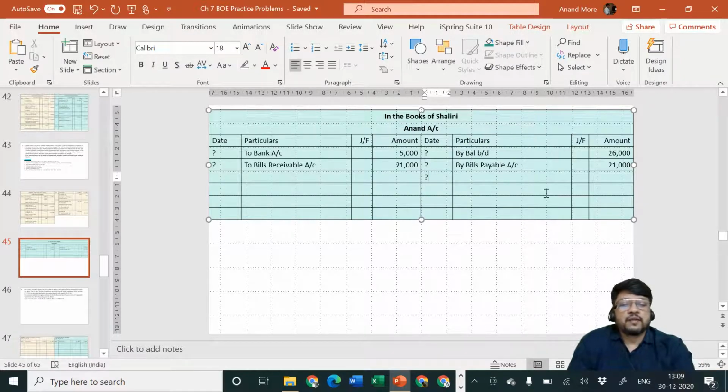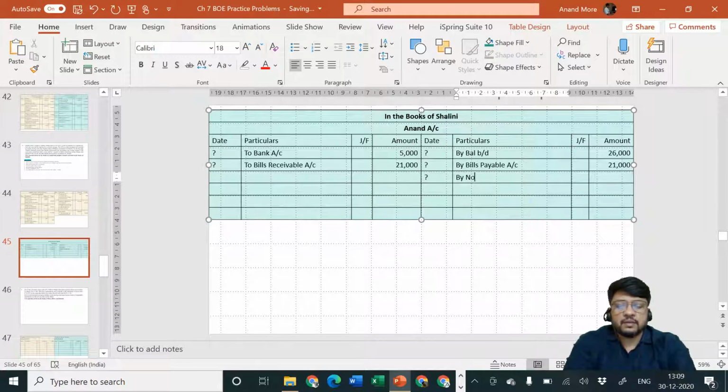So she will specify, for me entry will be noting charges account debit to Anand account. Noting charges account debit, and Anand account credit. Anand account credit side by noting charges account. Amount is how much? 280.